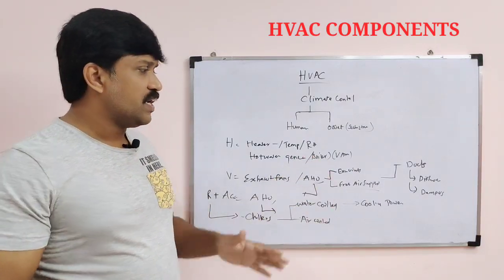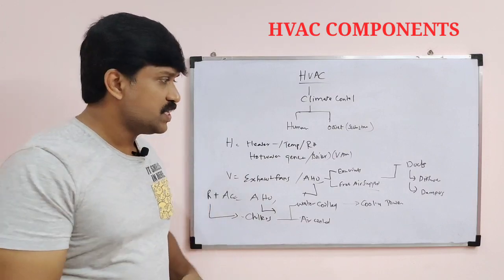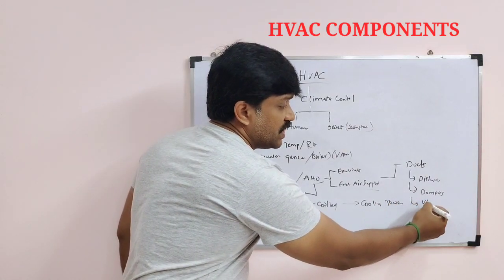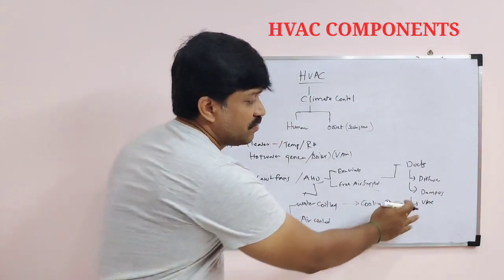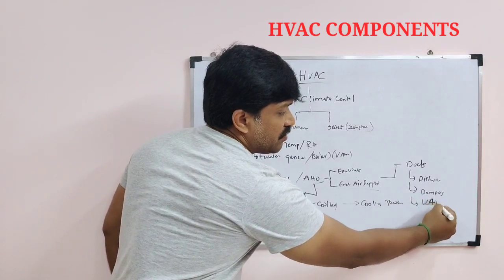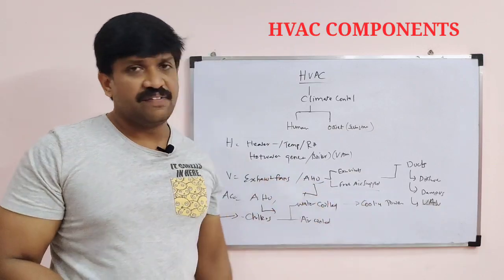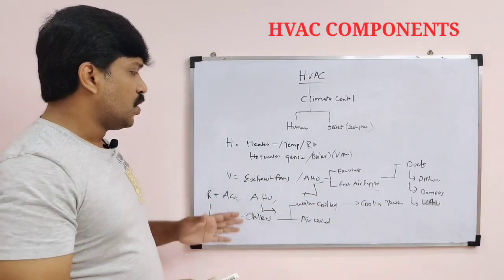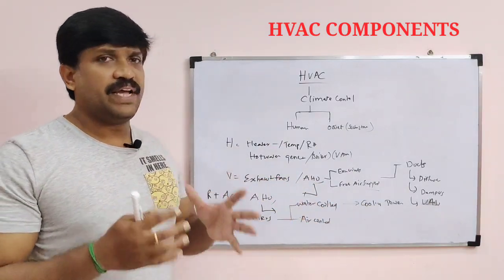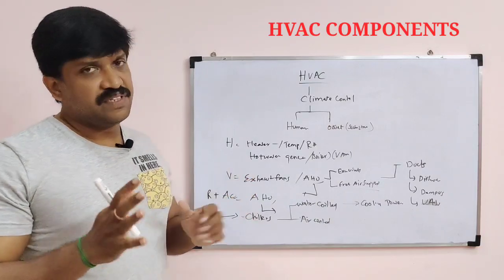Okay, and one more thing is VAV, variable air volume. In the ducts they install these VAVs, variable air volume boxes. Okay, these are the main components for the HVAC.